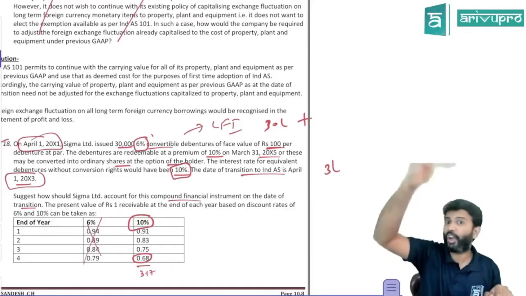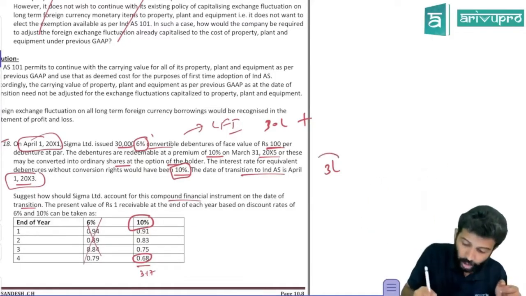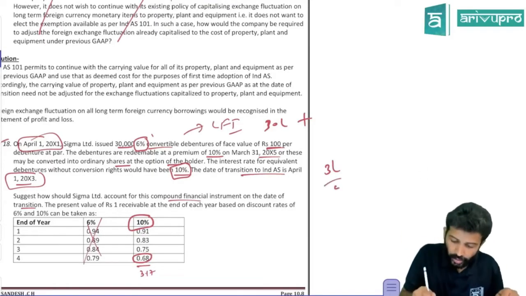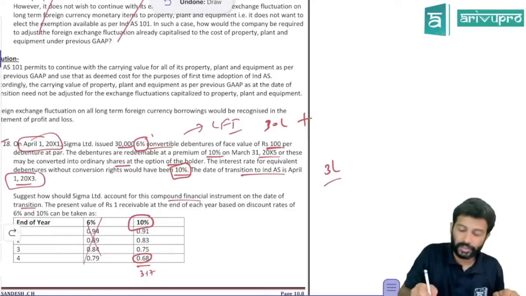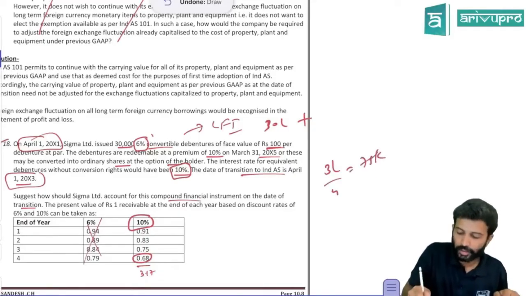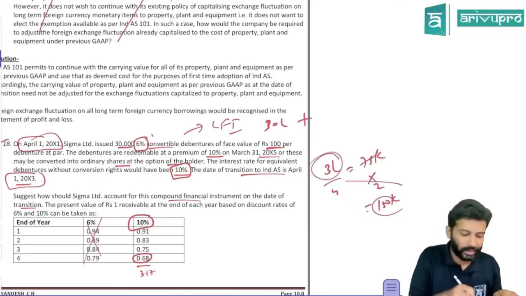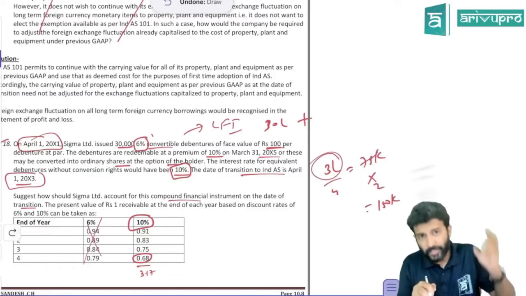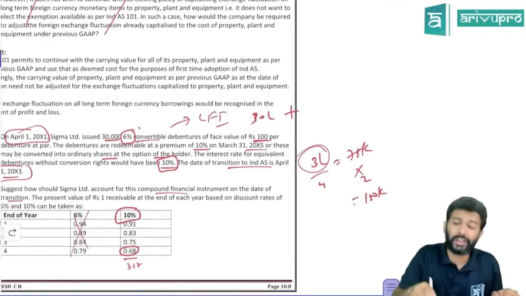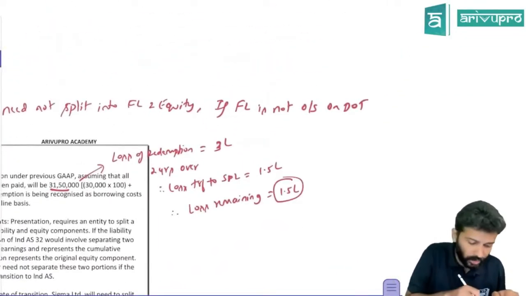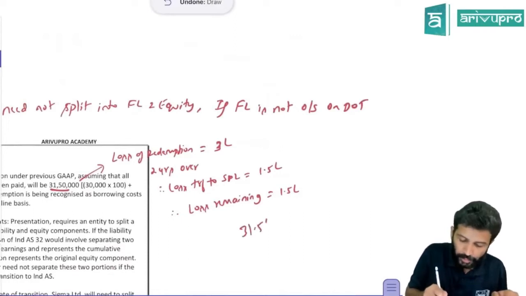Remember? And that loss, how much is the loss over here? 3 lakh. You'll amortize it over the duration of the debentures, which is 4 years. That means 2 years is already over. So every year the loss is 75,000. So 2 years' loss is 1,50,000. So in this 3 lakh, 1,50,000 loss is already recognized. That means you still have a balance of how much? 1.5 lakh. So the carrying amount of this loan as per your accounting standard will not be 30 lakh. It will be 31.5 lakh.